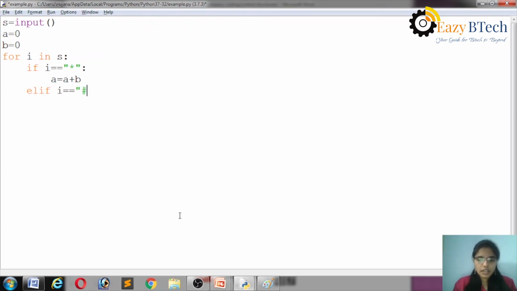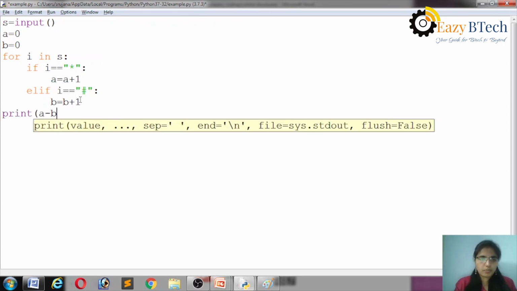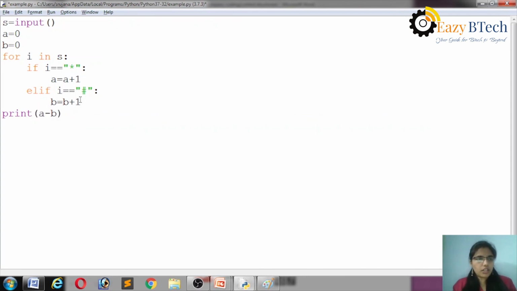If it is a star, it will increment the a value. If it is a hash, it will increment the b value. The string contains only stars and hashes. Then print a minus b.